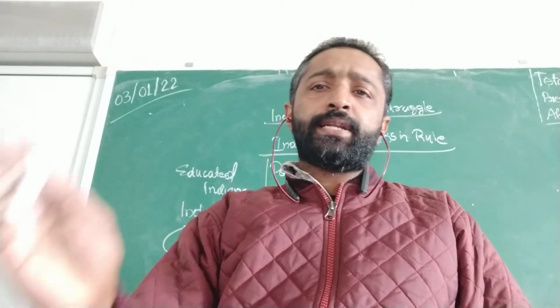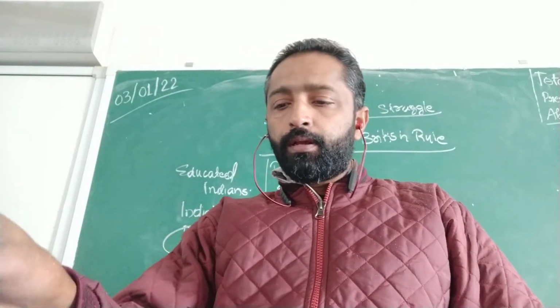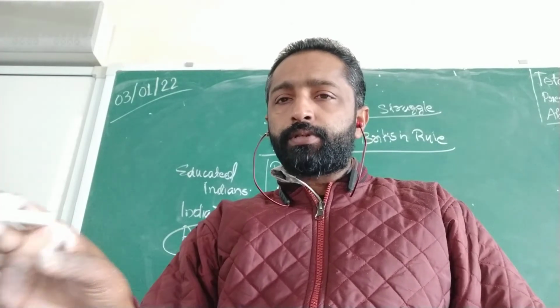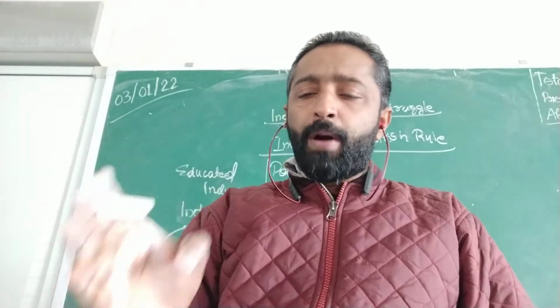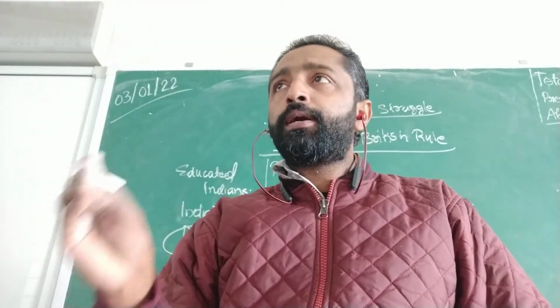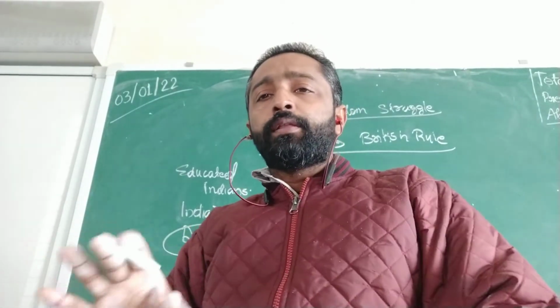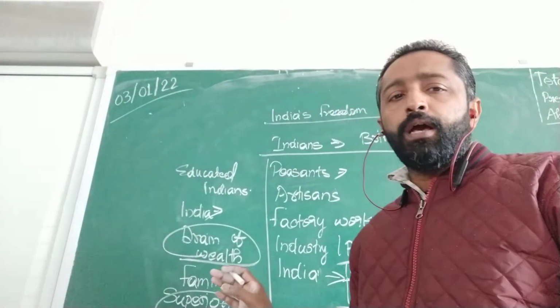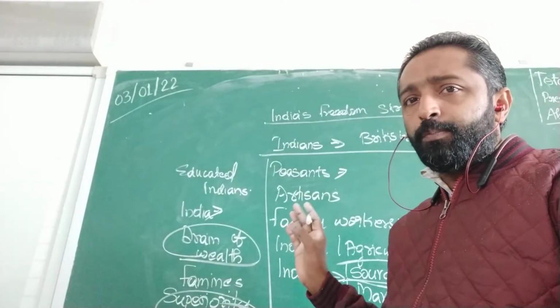Because of this particular attitude, there were hospitals, parks, trains, and compartments in the train reserved only for the British people. So this is how the whole of India was affected and was against the British rule.